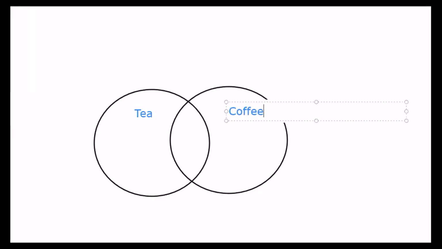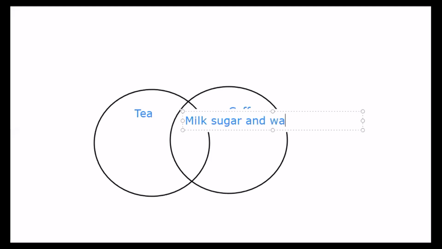Okay, so all the things which are similar between coffee and tea, we would put them here in the common section, and all the things which are different between them, we would put them in different circles. So let's begin. What are some common things between coffee and tea? Madam, both contain caffeine. Both have milk, sugar, and water.